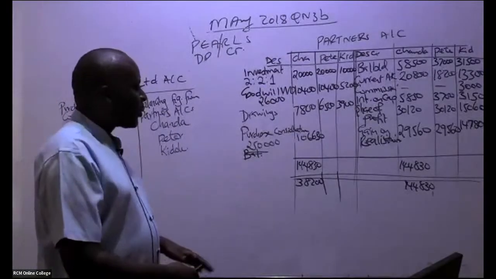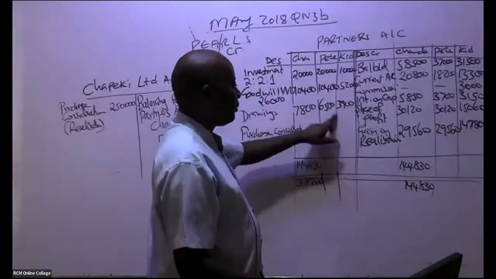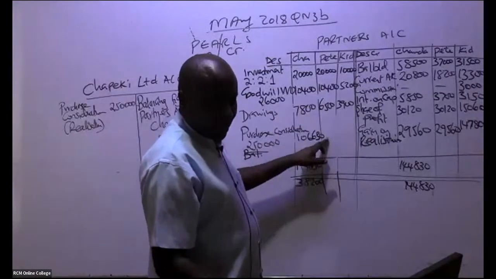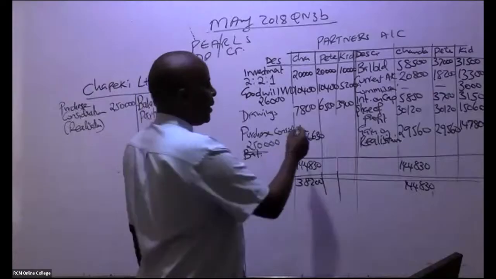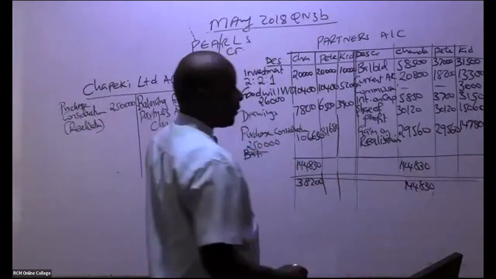Actually, me, I want the final answer. Now you guys are okay now. I want the final answer here for Peter. Balancing figure for Peter. They're telling me it is 81,680. I'm being told it's 81,680, like that.